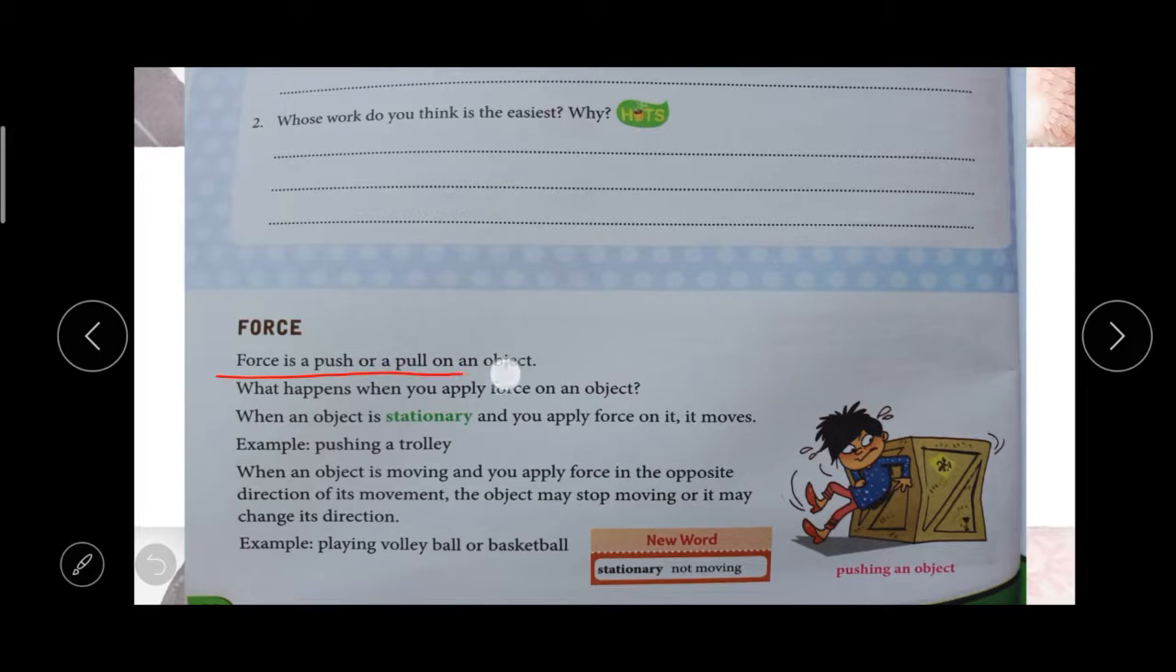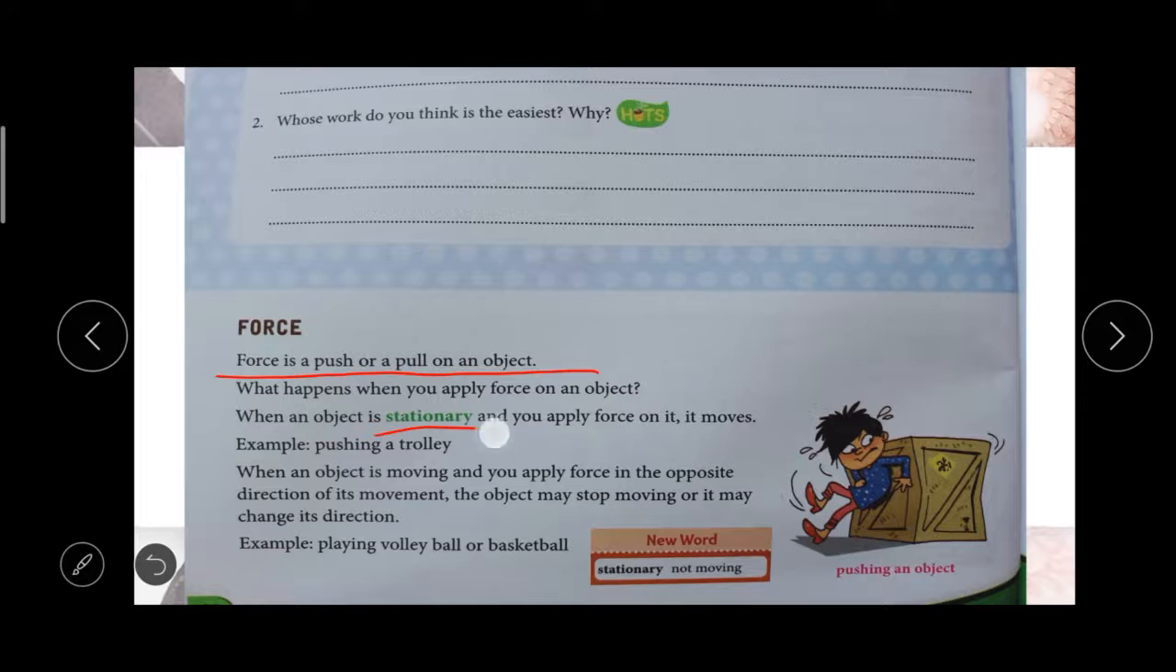Force is a push or pull on an object. So underline it in your textbook. Force is a push or pull on an object. We can push, we can pull. We are giving some force on the object, right? We are pushing it or pulling it. That is called force. So what happens when we apply force on an object?